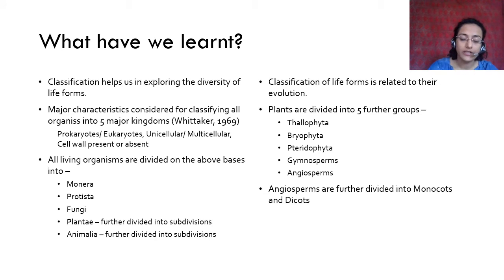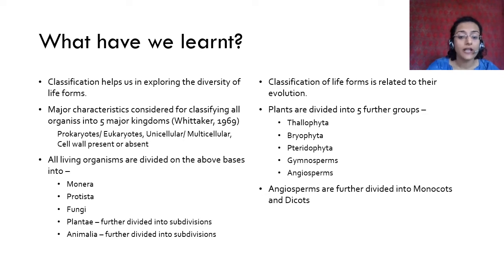This is what we have learned in the past two parts. So we have seen about classification, which helps in exploring the diversity of life forms. By classifying them, by dividing them into groups, it is easier to understand all the life forms. Otherwise there is so much diversity that if you keep looking at each of these separately, it is not possible.